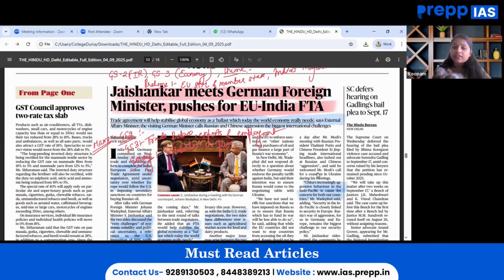Afterwards, for mains relevance, the same article can be seen from different dimensions. Primarily with regard to GS paper 2, strategic partnership and the Russia-China challenge that we are facing to counter the West nowadays. Under the theme GS3, trade balance can be quoted, exports and employment can be quoted, and in essay, globalization being in flux right now can also be linked as a dimension while going through this particular article.